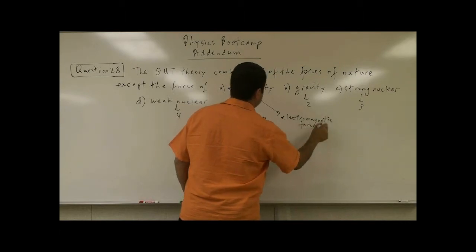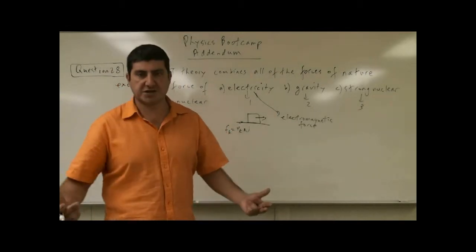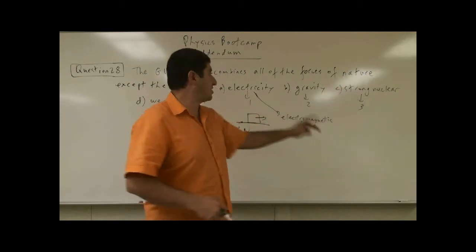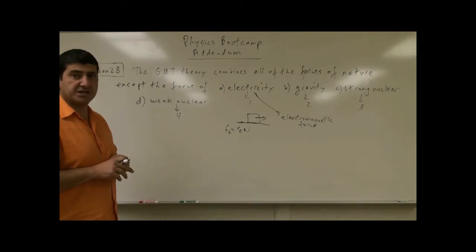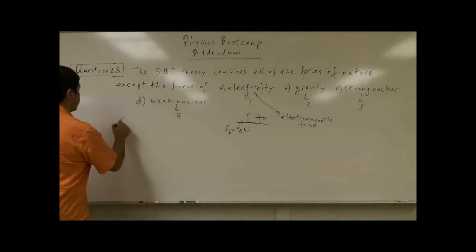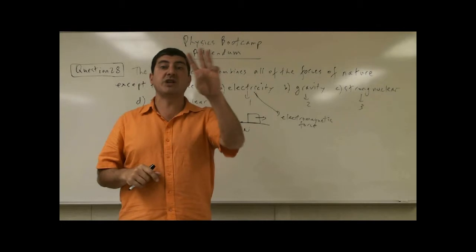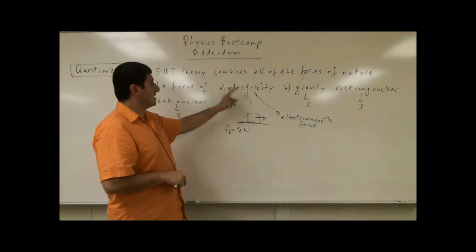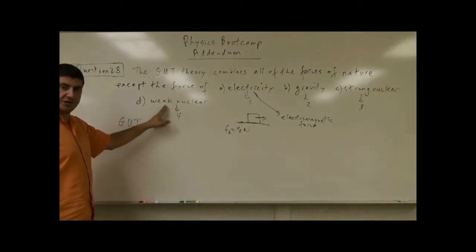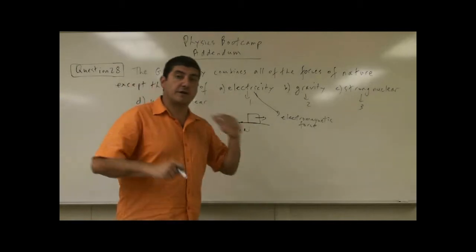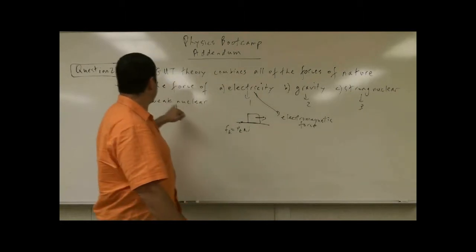So friction is only a manifestation of that. So you could think of all other kinds of forces in nature, which are also a manifestation of one of these forces. Okay, so GUT theories are known as grand unified theories. There are different models of GUT theories. GUT theory combines 3 of the forces. It combines the electromagnetic force, electricity, a strong nuclear force and weak nuclear force. There's also another theory that combines only the electricity and weak nuclear force.